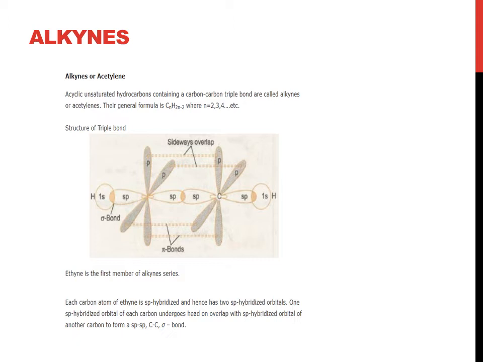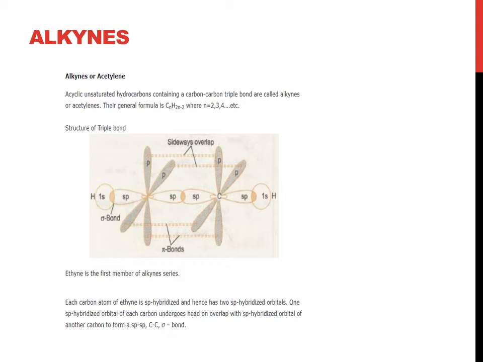The general formula is CnH2n-2 where n is equal to 2, 3, 4 etc. And the structure of the triple bond is shown on the screen. There is a triple bond with sigma and pi bonds.